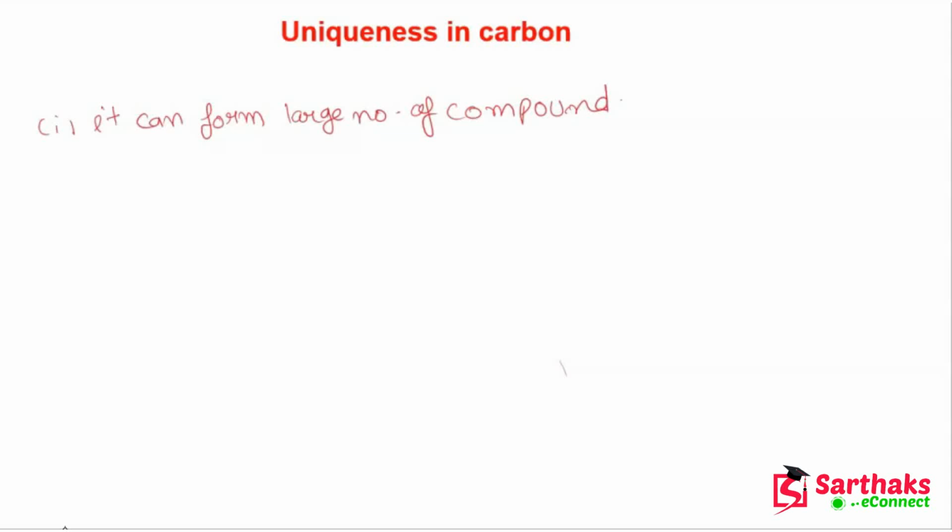Basically, guys, carbon is tetravalent. Why is it tetravalent? Because it has a valency of 4, which means it has 4 electrons in its outermost shell. That's why it can share up to 4 electrons.